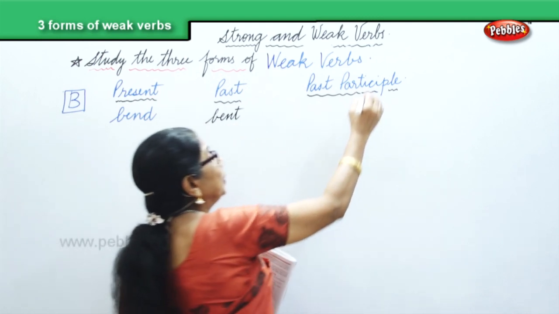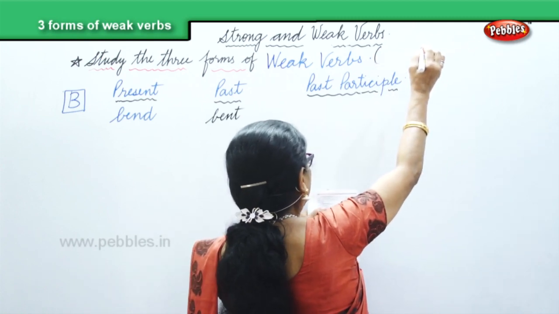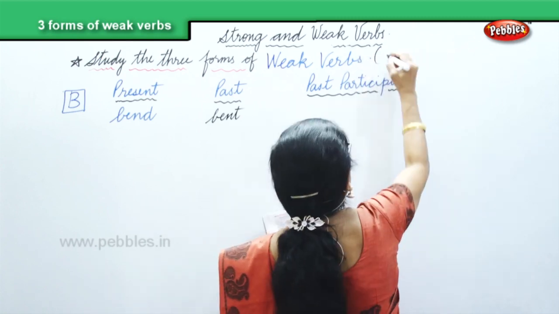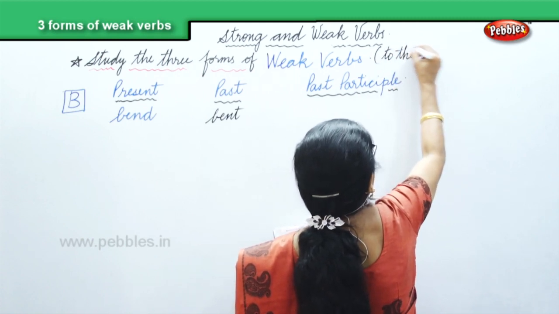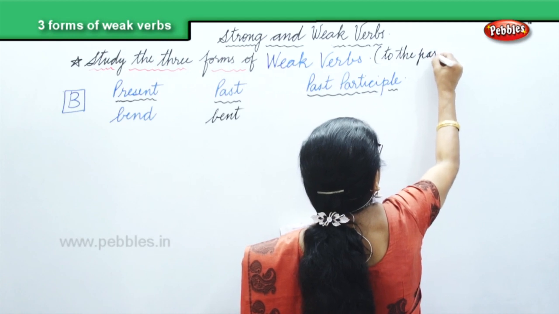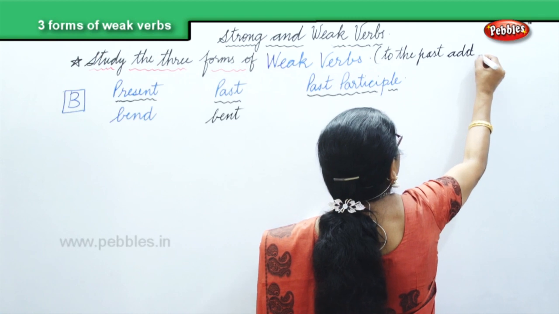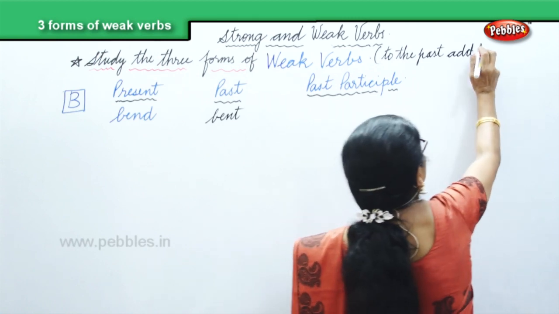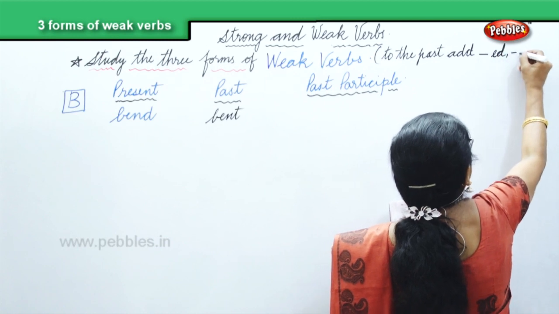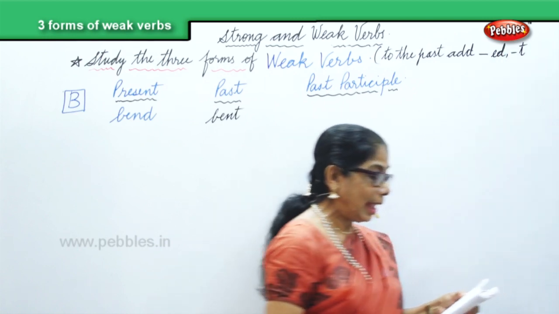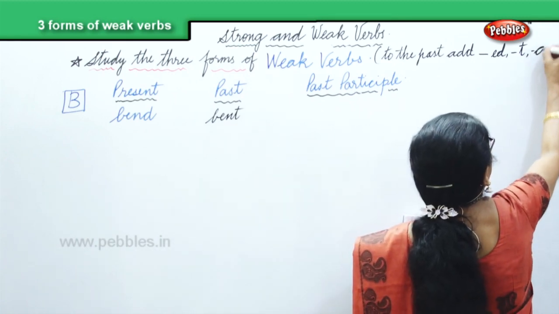We add, what do we add? Ed, t, and d. These three things we must remember.